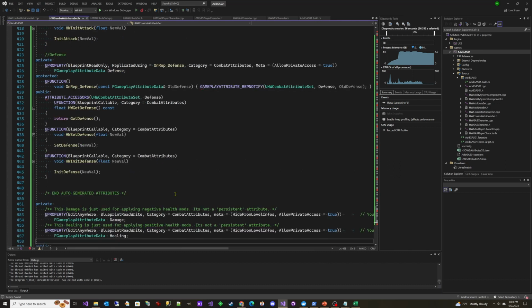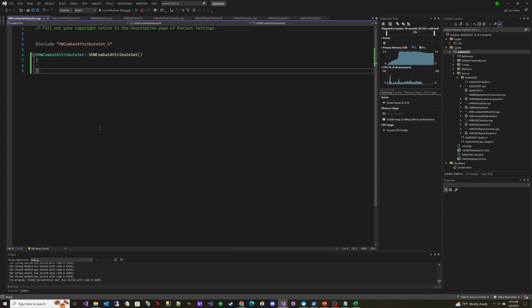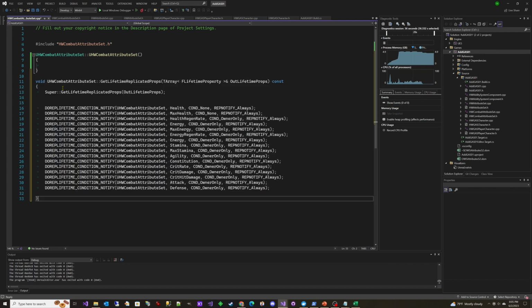Now let's take a look at one of these attributes. So we'll look at the last one here, defense, and you'll see that we have an FGameplayAttributeData. This contains a base value and a current value. This is a structure. And we have defense here, but you can see that it says replicated using OnRep_Defense, which is defined here. But because this is a replicated value, replicated property, we need to add it to GetLifetimeReplicatedProps. So we're going to add that now in the CPP file. We're going to go to our CPP file and we're going to paste this in.